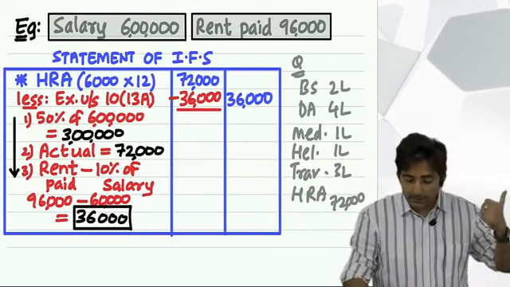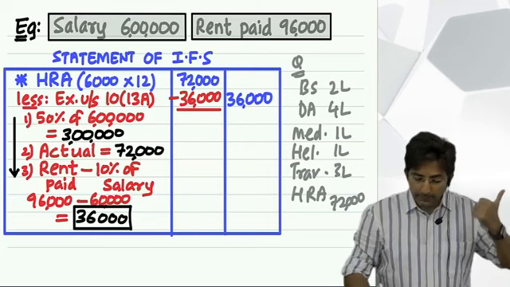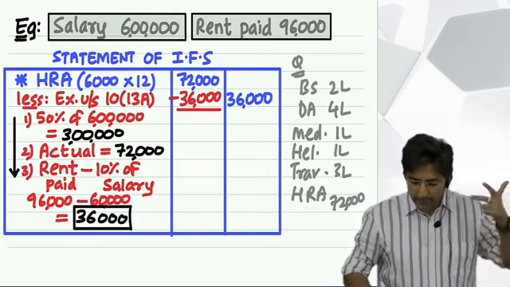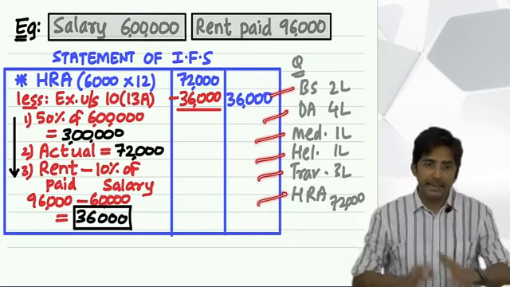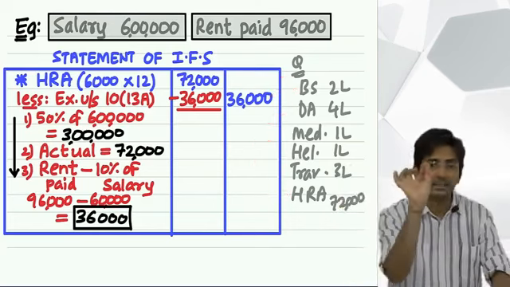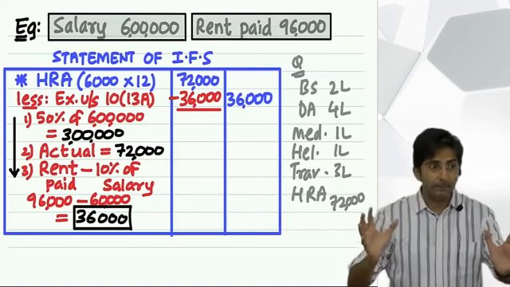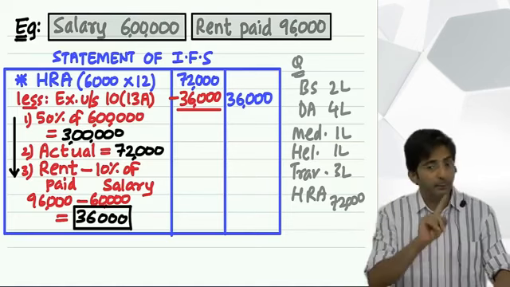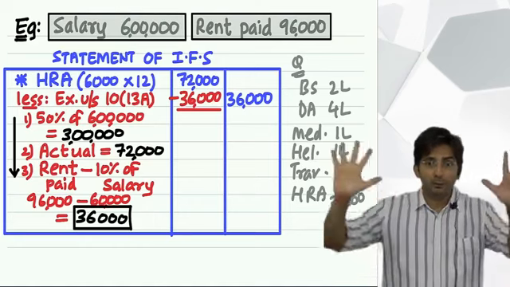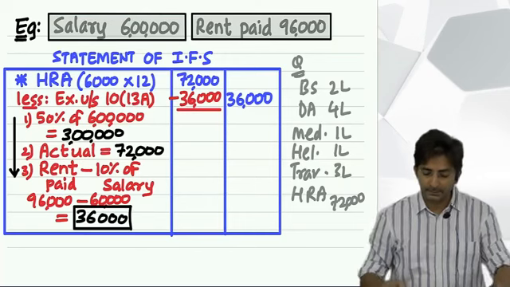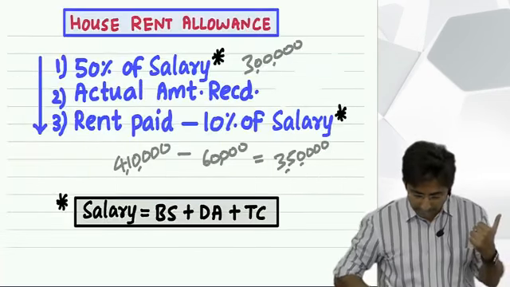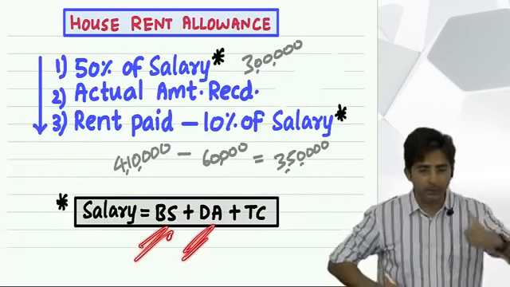Like this employee is getting what things? Basic, DA, medical, helper, traveling, HRA. So many things he is getting, and everything comes in his monthly salary check. So as an employee he gets so many things. But in the formula, you will not take so many things. You will take only 3 things. Which 3 things? Basic salary, dearness allowance and turnover commission.